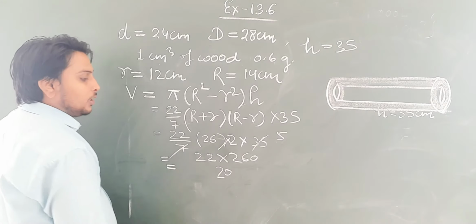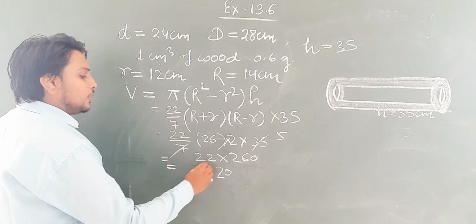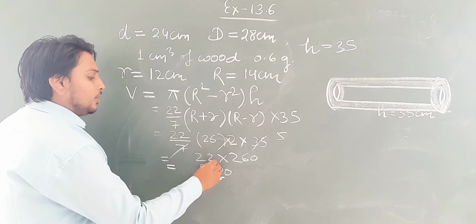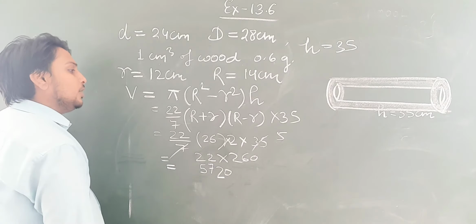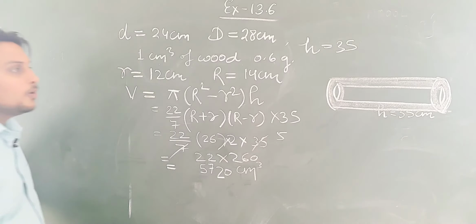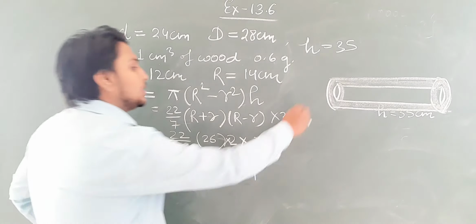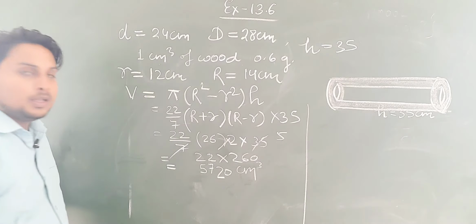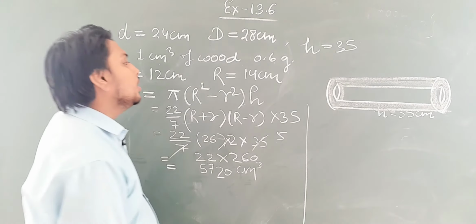So carry will be 13. 22 2s are 44. 44 and 13 will be 57. So 5720 centimeter cube will be the volume of this wooden pipe. Okay. Now we have to tell the mass, that what will be the mass of this wood.